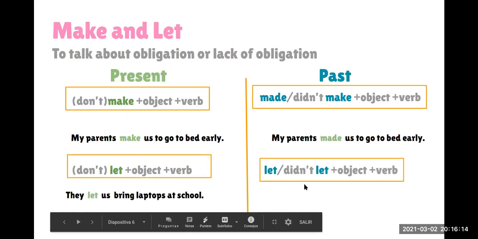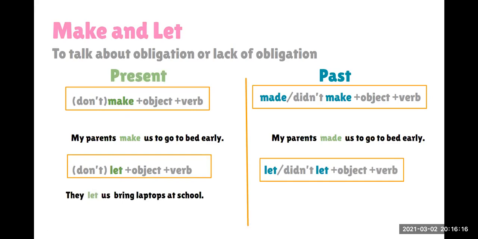For example, they let us bring laptops to school. Ellos nos dejan llevar laptops a la escuela, al colegio. In negative it would be, they don't let us bring laptops to school. Ellos no nos dejan, no nos permiten llevar.